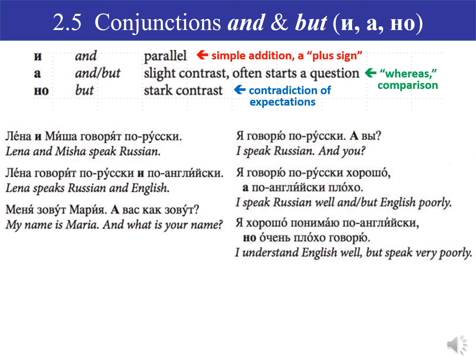Finally, in the last example here, я хорошо понимаю по-английски, но очень плохо говорю. I understand English well, but I speak it very poorly. Here, you would think that because I understand English so well, I might also speak it well, but I don't. I'm contradicting an expectation that I've set up in the first half of my sentence. So I use но, but, to register that I'm contradicting that expectation.